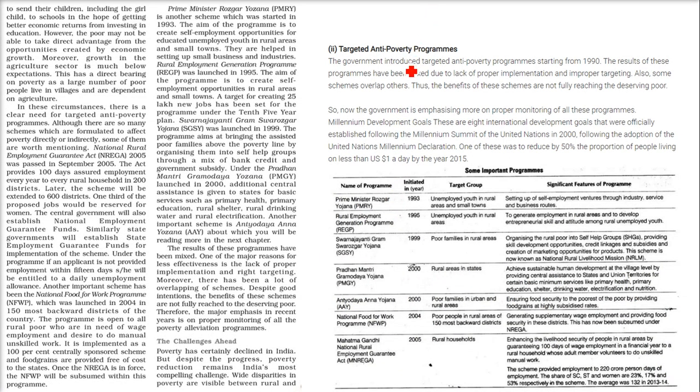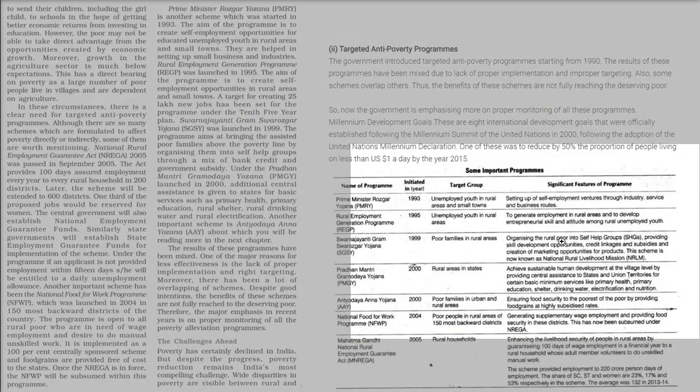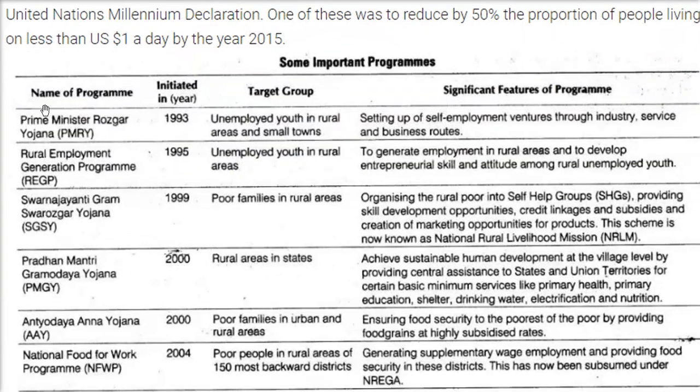So we have some targeted anti-poverty programs, and let me just give you a glimpse of this, because these are the things which are generally asked. First of all, we have Prime Minister Rozgar Yojana, PMRY. It was initiated in 1993, and the target group is unemployed youth in rural areas and small towns. The significant feature is setting up of self-employment ventures through industry, service and business routes.